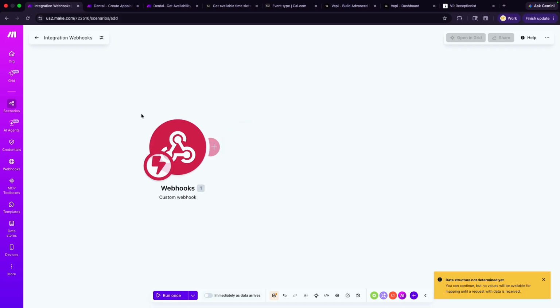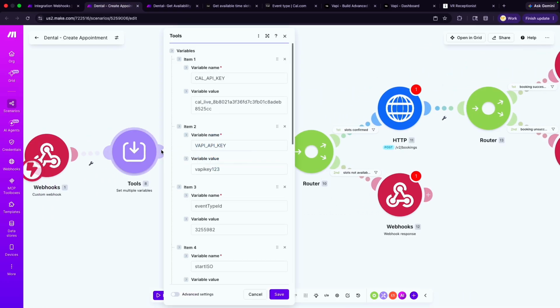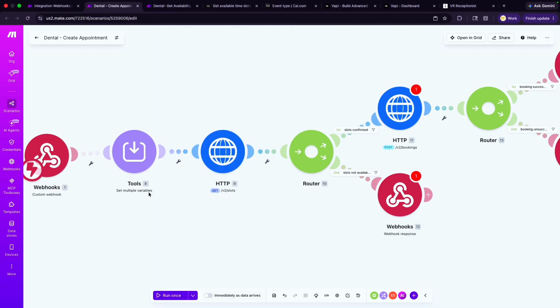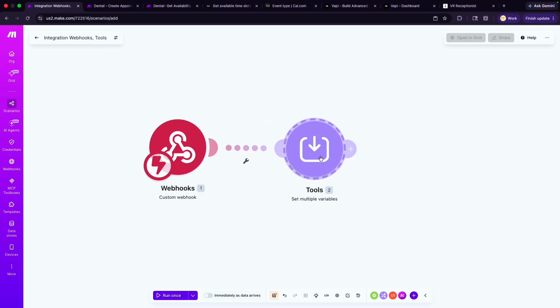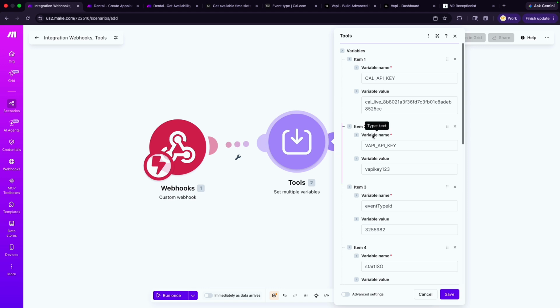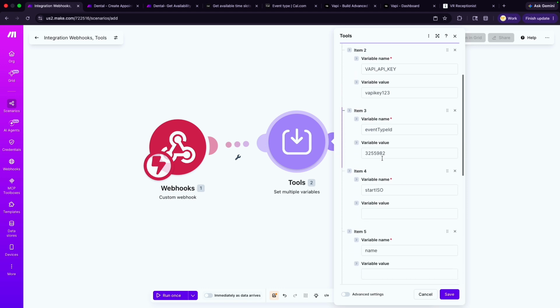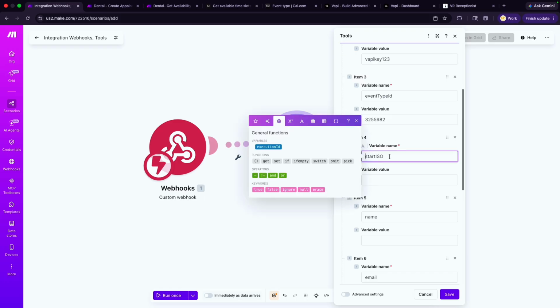And then what we need again is that set variable. So we will go back to our old automation and just copy it, paste that in here and connect it. Now for this, we're going to need a couple of things. We need the Cal API, we still need that. We need the event ID, and we need a new start ISO. That's what we're going to do here.